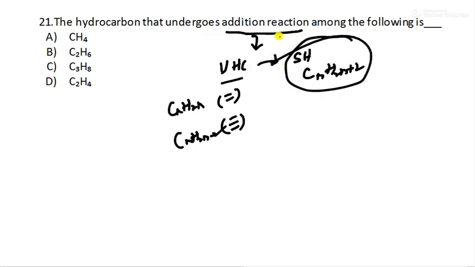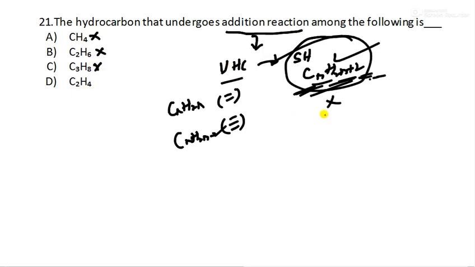That undergoes addition means it should not follow this formula. Let us see, CH4, it is following this formula, so this cannot undergo. C2H6, even this is following. C3H8, even this is following.